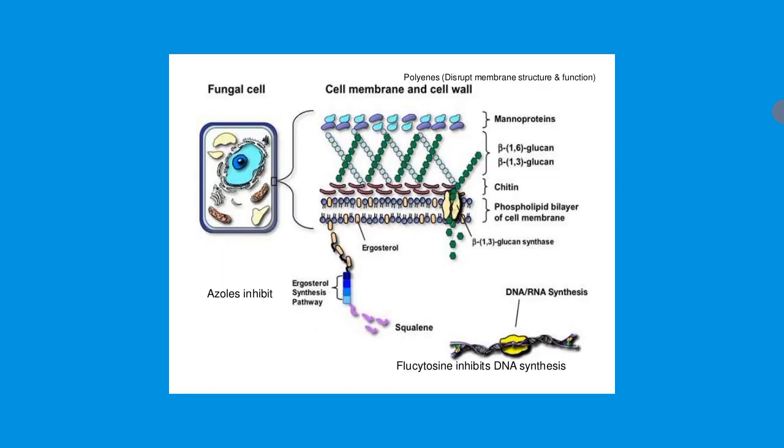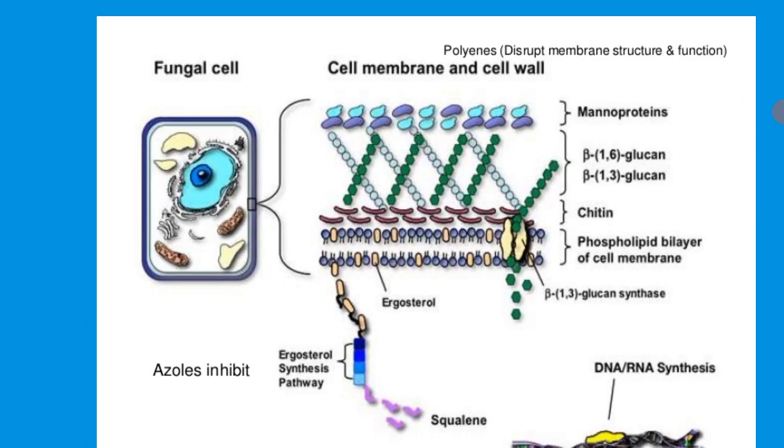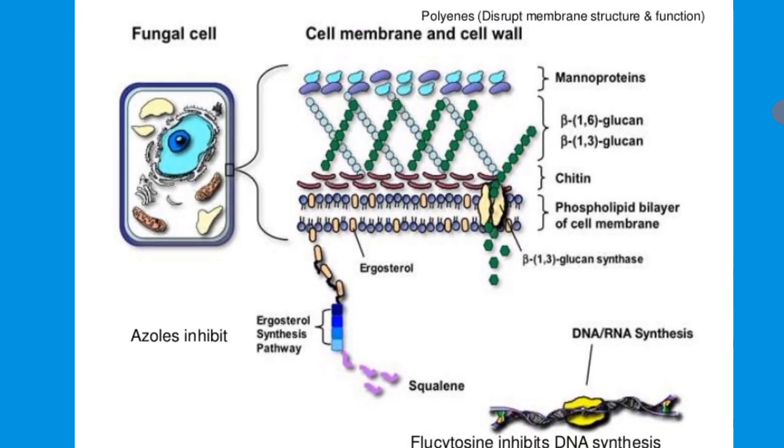Now in this picture, here is the general structure of the fungal cell. In the fungal cell, the blue color is the cell membrane and the cell wall. The outer side, the dark navy blue color, is the cell wall. The outermost is always the cell wall, and beneath the cell wall the cell membrane is present.